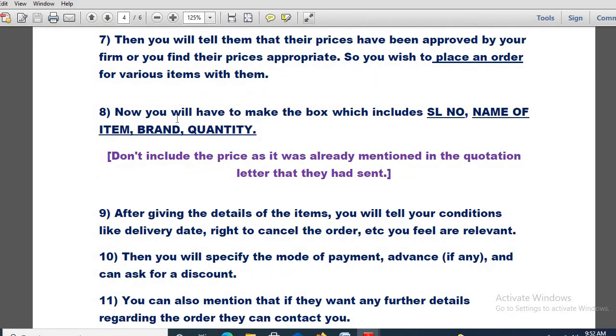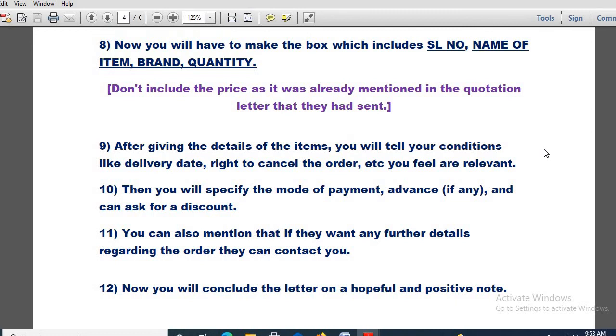But remember, what are the things required? You will have to make a box, or columns also you can make. Serial number you have to give, name of the item, brand, and quantity. Now there is one important thing to remember: don't include the price, as it was already mentioned in the quotation letter that they had sent. You don't have to mention the price again, because previously they gave a quotation letter where they satisfied all your queries about the sports items by mentioning the prices. So you don't have to repeat that again.